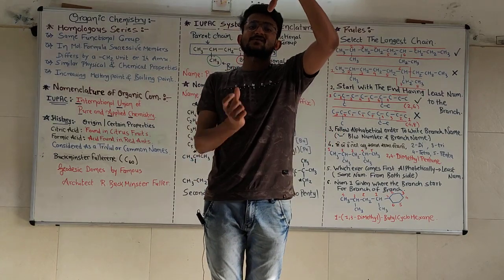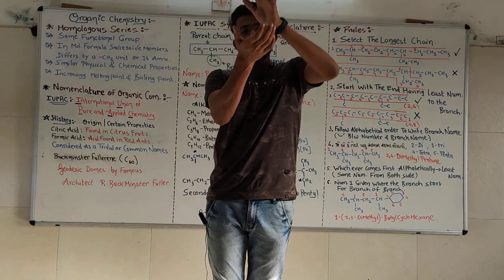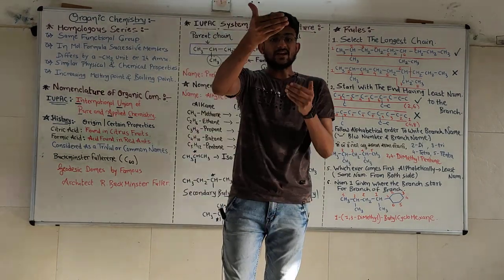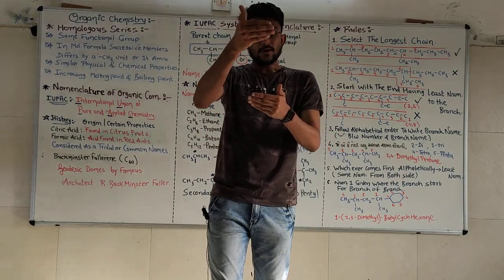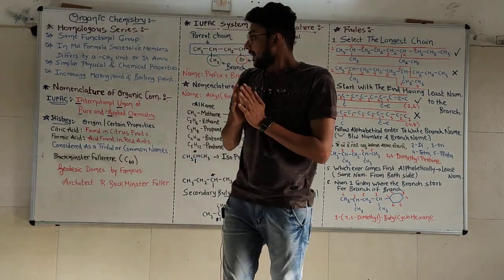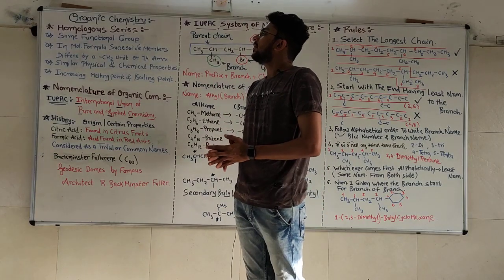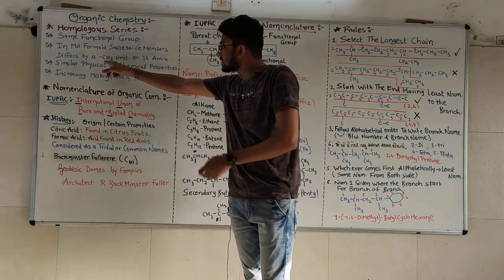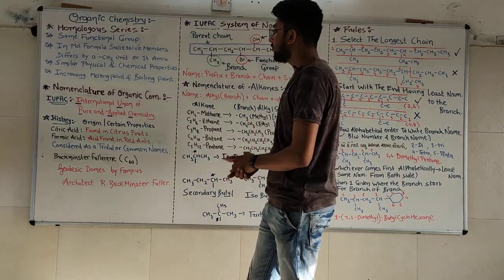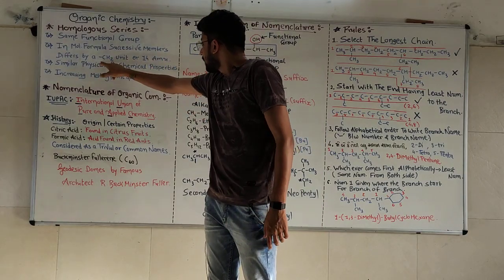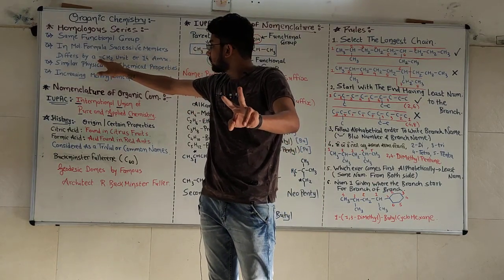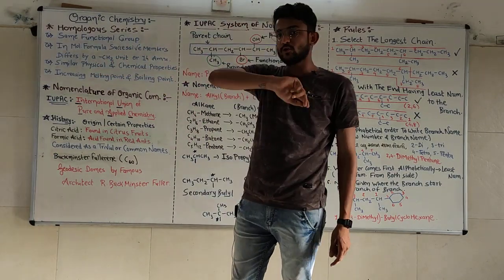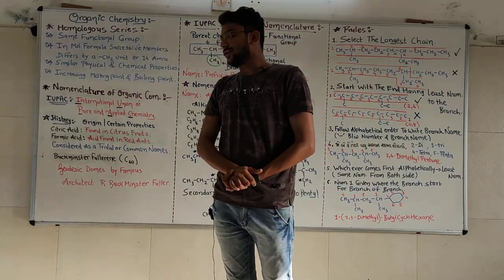Now C2H6 minus CH4 gives the difference CH2. The same goes for ethane and propane, and for propane and butane. In this manner we come to know that every homologous series has a difference of CH2 and 14 mu. Why 14? Because carbon has atomic mass 12 and hydrogen has 1. That's why 12 plus 2, because of 2 hydrogens, there will be a 14 mu difference.